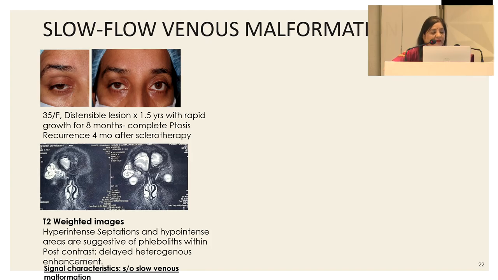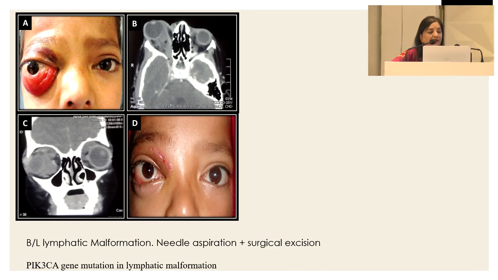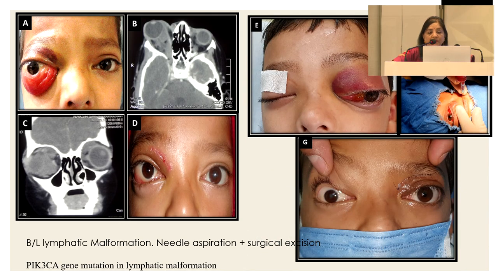Now, slow flow venous malformations. Here is another lady, and we can see that we used glue to excise it, and it turned out to be cavernous venous malformation. And here is a patient with bilateral involvement, a pure lymphatic malformation, who underwent immediate needle aspiration to relieve the RAPD and the stress the patient was under. So this is how it is, and he later underwent neurosurgical excision of this lesion.